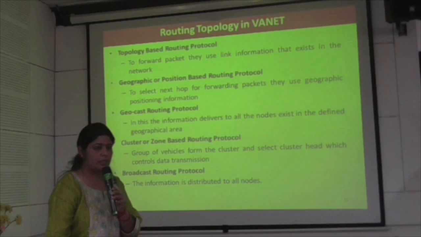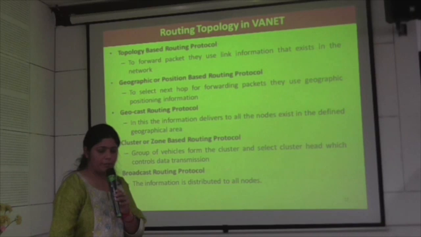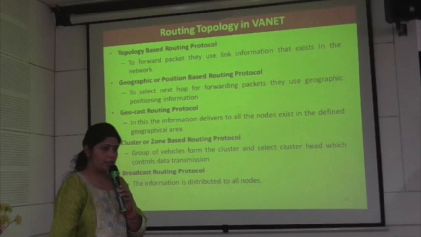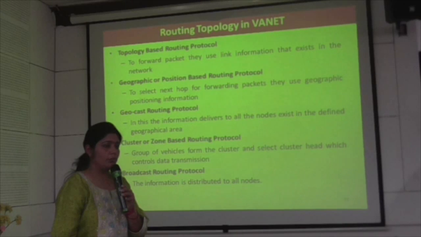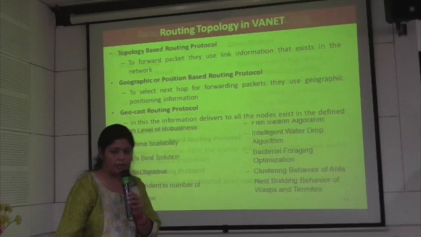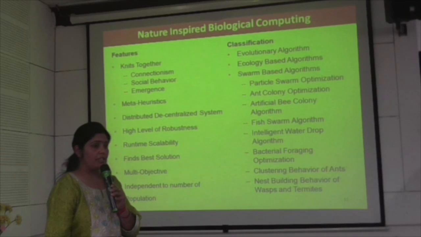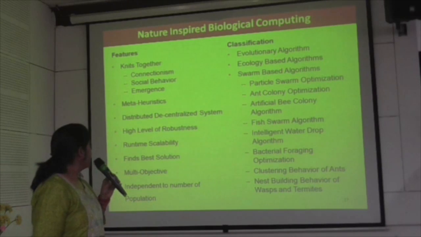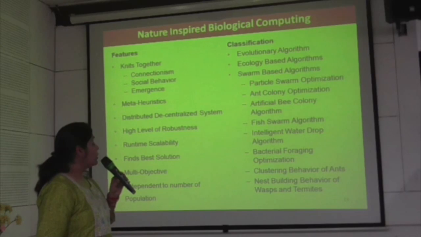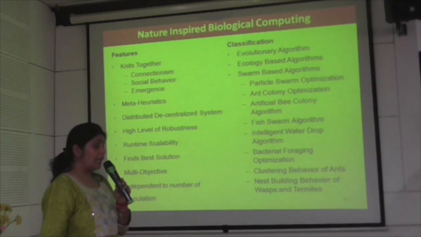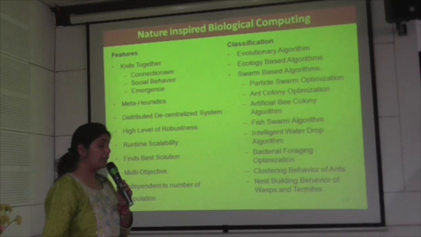For the road topologies, I have selected the cluster-based road topology according to the literature survey, as I found that cluster topology is more appropriate for vehicular ad hoc network. And the features of nature-inspired biological computing basically help reduce the challenges of VANET. That's why I propose that NIBC improves the performance of VANET.